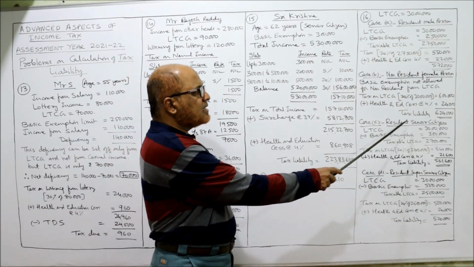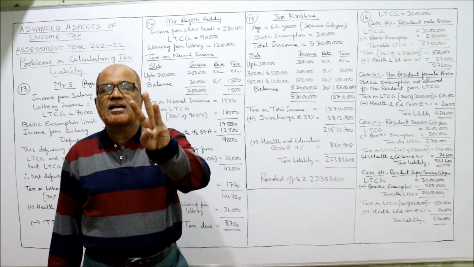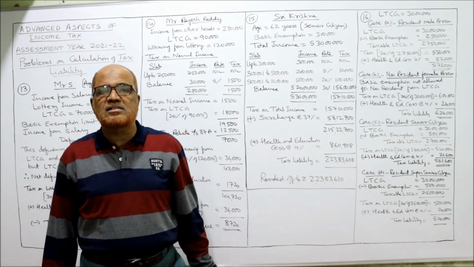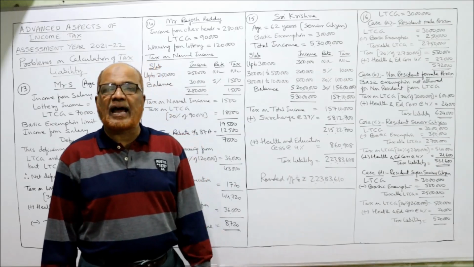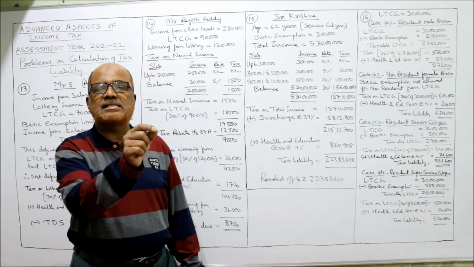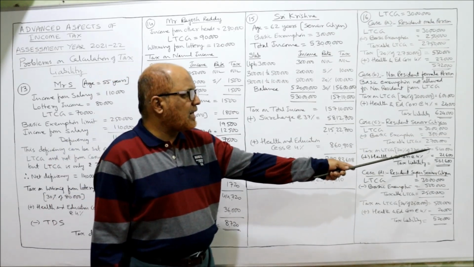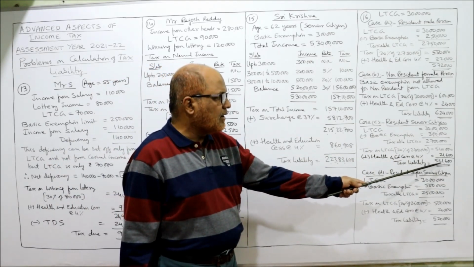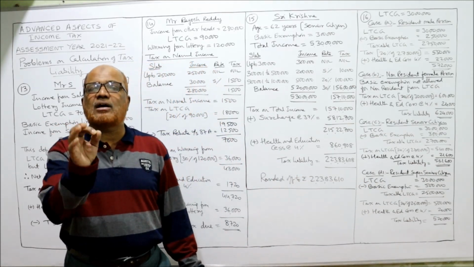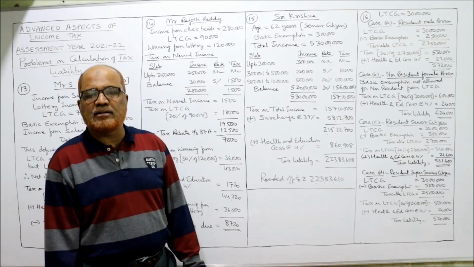Third one, resident senior citizen. For a senior citizen, the basic exemption limit is 3 lakhs. So we do 30 lakh minus 3 lakh, 27 lakh. Taxable LTCG, 27 lakh. So 20% of 27 lakh, 5,40,000. Health and education cess 21,600. 5,61,600 tax liability. Third case completed.